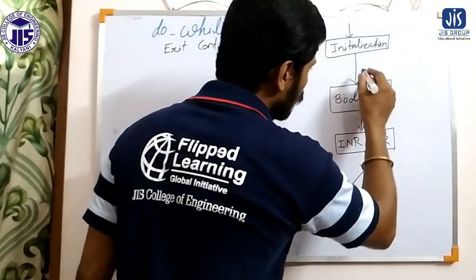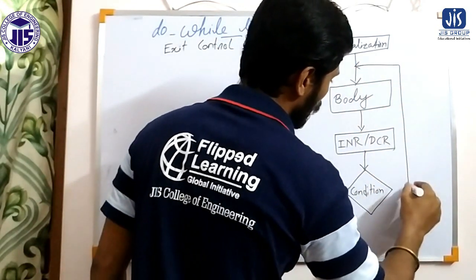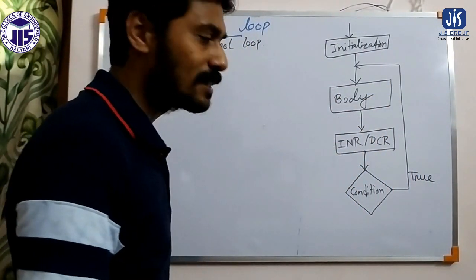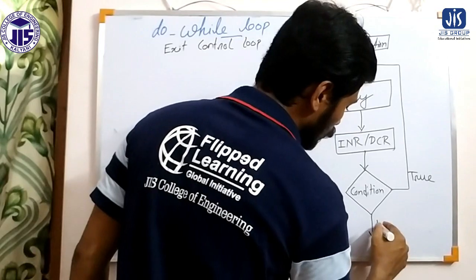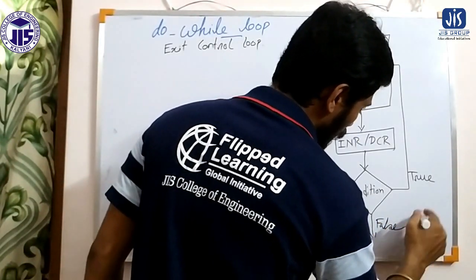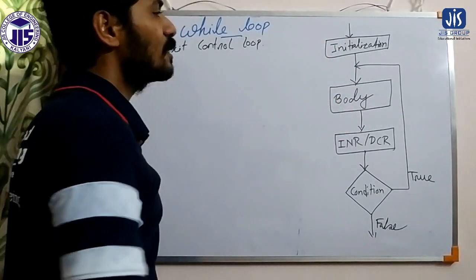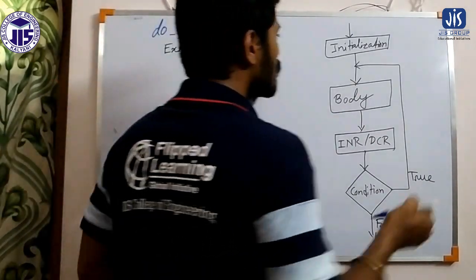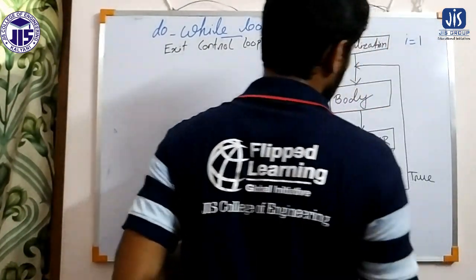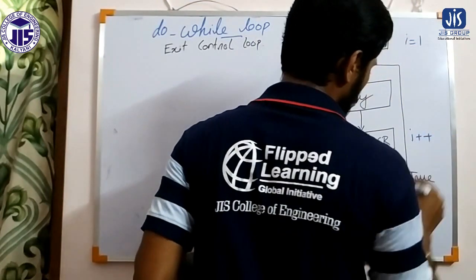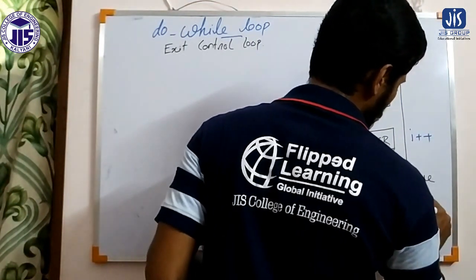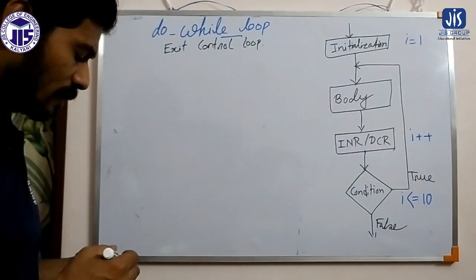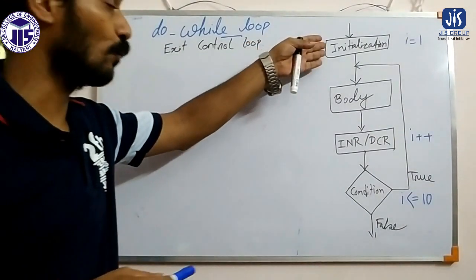If the condition is true, then the body of the loop will execute again, and if the condition is false, it will get out of the loop. So that is the characteristics of an exit control loop. Here we can initialize a value. Similarly, I initialize I equals 1, then we perform the increment operation I plus plus, and here we apply the condition I less than equals 10. So this is the flowchart of an exit control loop.